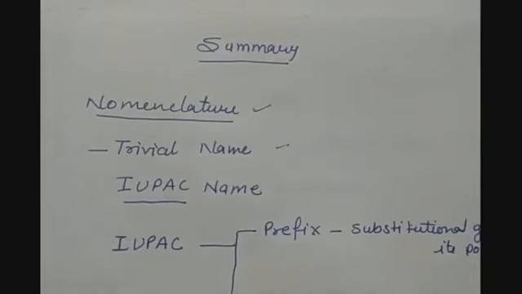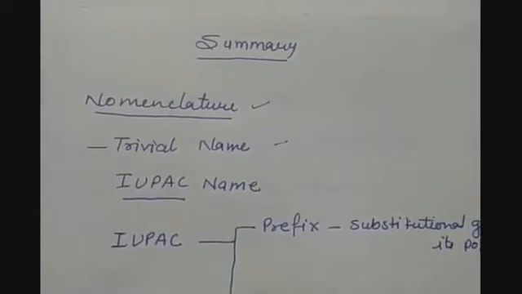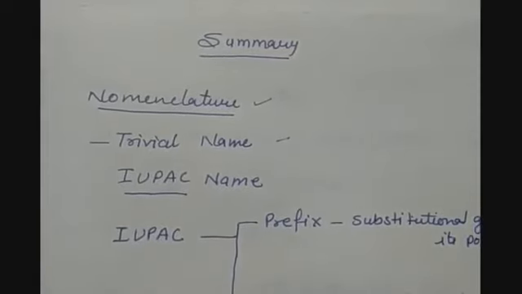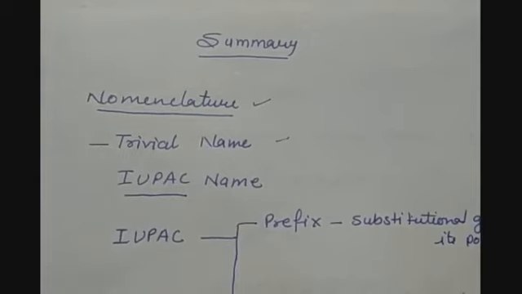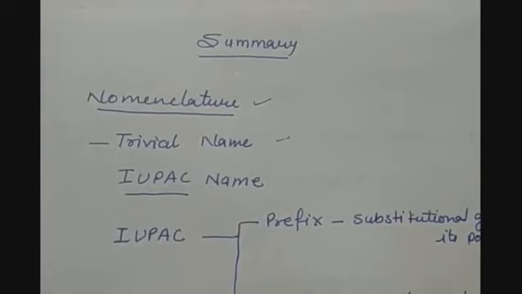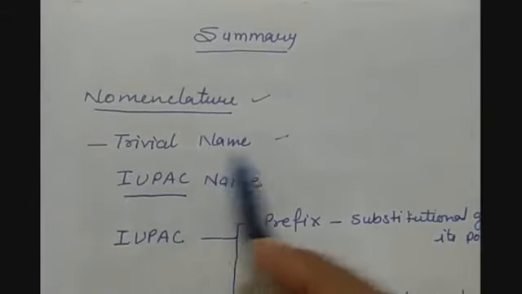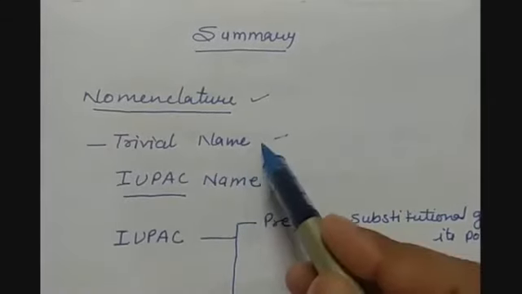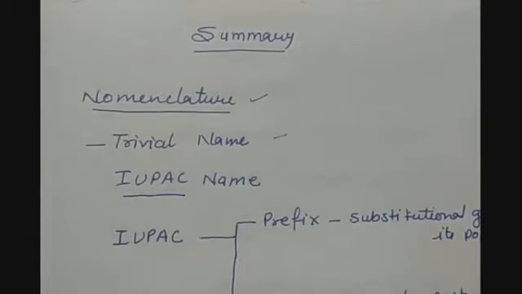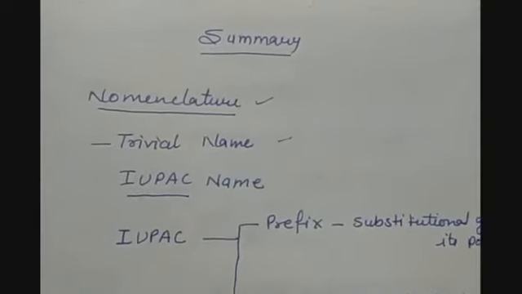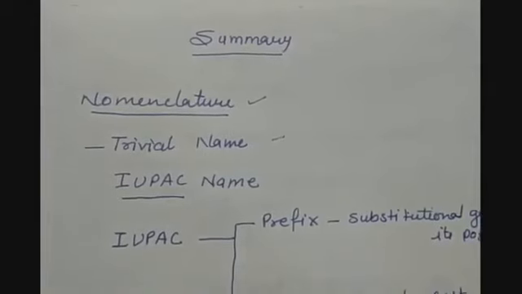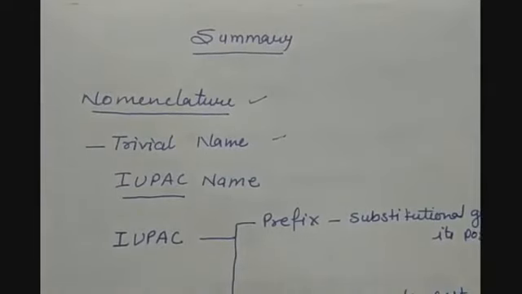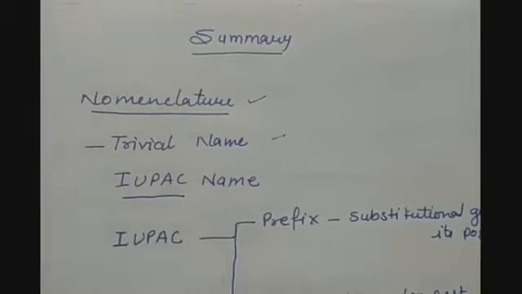Now let us once summarize the lecture. We have started from the nomenclature of the organic compounds, that means the names. This is a system of assigning the names to the organic compounds. Organic compounds have 2 types of names: trivial names and IUPAC names. Trivial names are the common names which were given in the ancient time to the carbon compounds, but as the number of carbon compounds started increasing, then we have got some